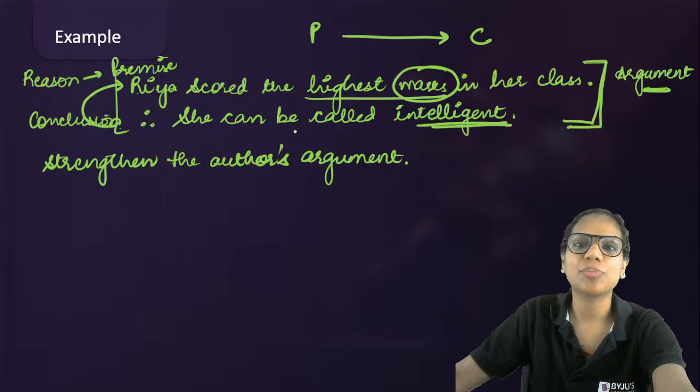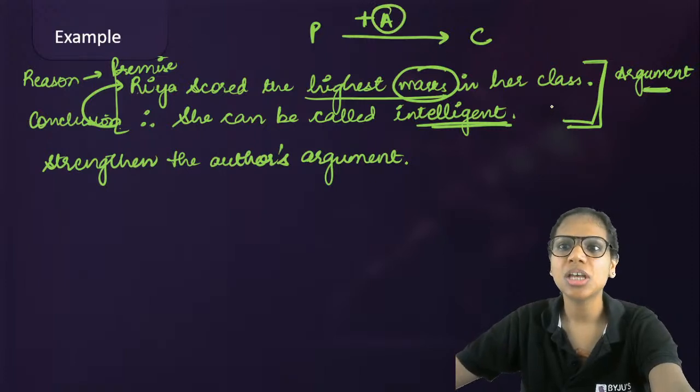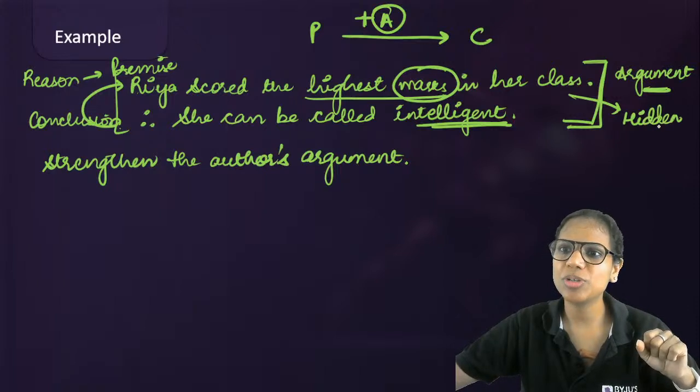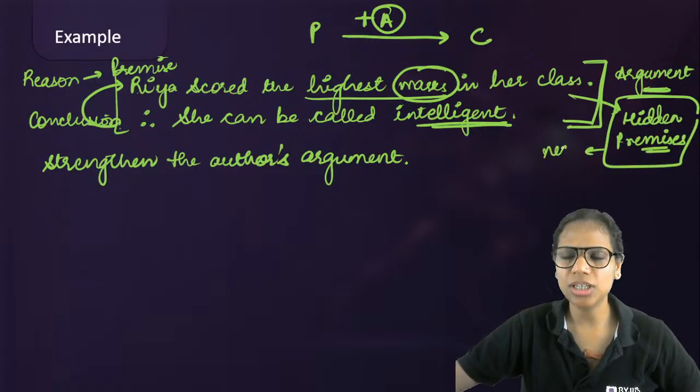Right? So there is an assumption that has been made here by the author. What are assumptions? Your hidden premises. Those premises that the author hasn't stated to us explicitly, but which are necessary to arrive at the conclusion.